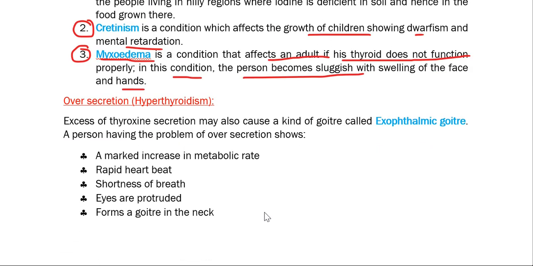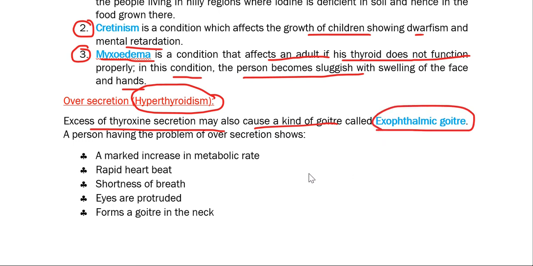Now, if you observe the over secretion of thyroxine, it may lead to a hyperthyroidic situation. Excess thyroxine secretion may also cause a kind of goiter, known as exophthalmic goiter.